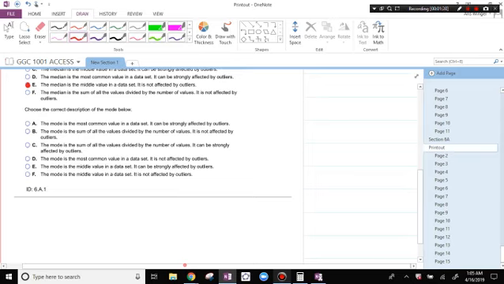Choose the correct description of the mode below. The mode is the number that appears the most. The mode is the most common value in a data set. It is not affected by outliers.